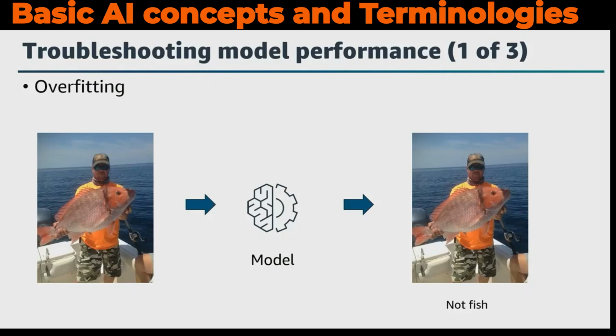In our fish example, we trained our model to recognize images of fish by training it with images of fish swimming in the water. However, our deployed model might see images of fish that are a bit different, like a fish out of water, and not recognize them as fish.